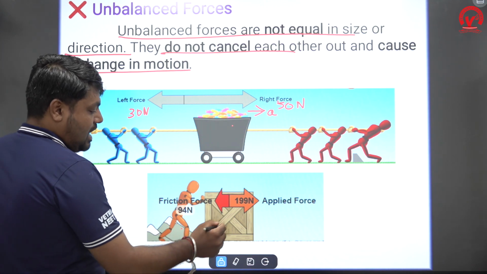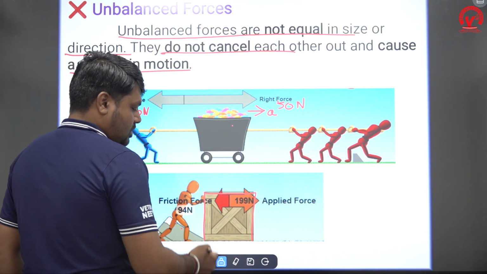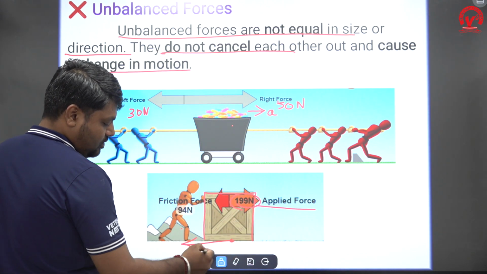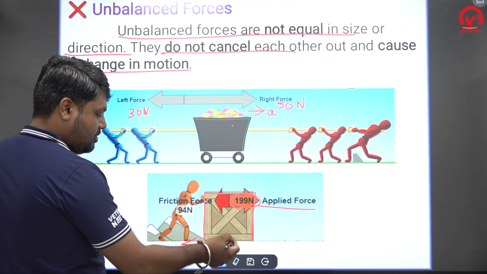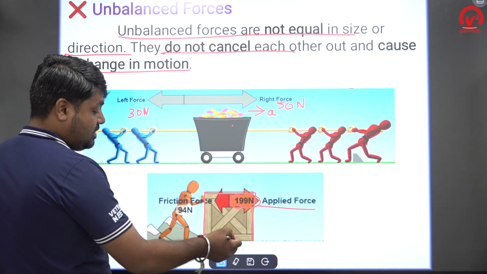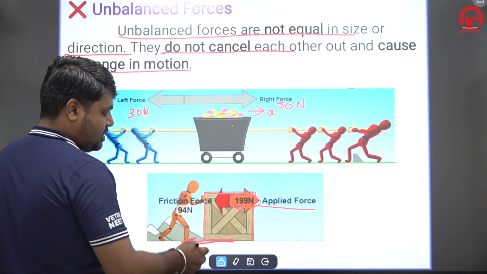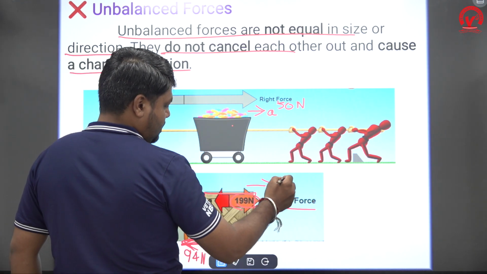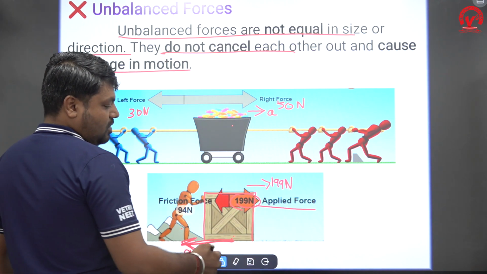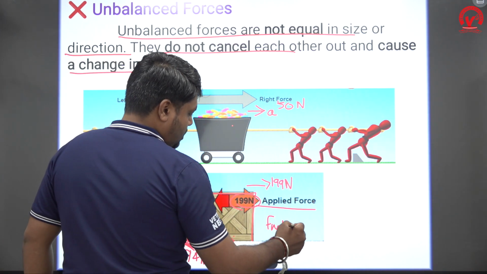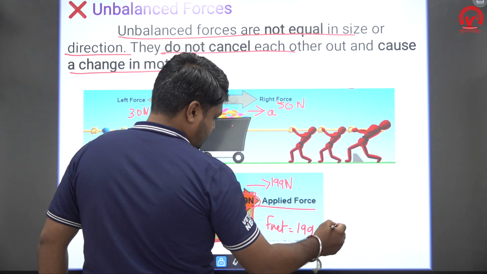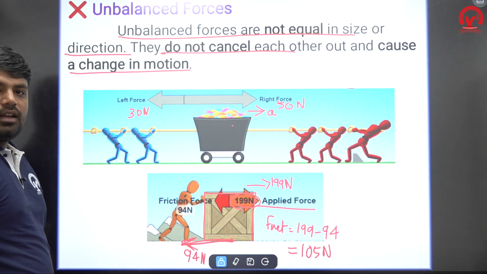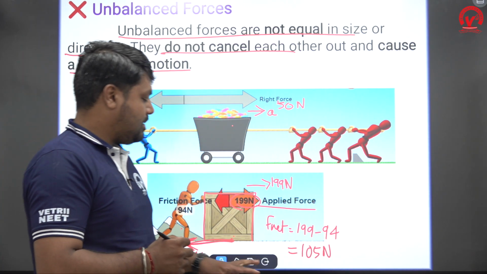In the same way, a man is trying to push a box. So he is applying how much force? 199 Newton. The friction is produced opposite to the motion. We will study what friction is, don't worry. Friction is how much? 94 Newton. So the applied force is 199 Newton. So what is the F net? 199 minus 94, which is equal to 105 Newton. Got it? Okay. So this is the unbalanced force.